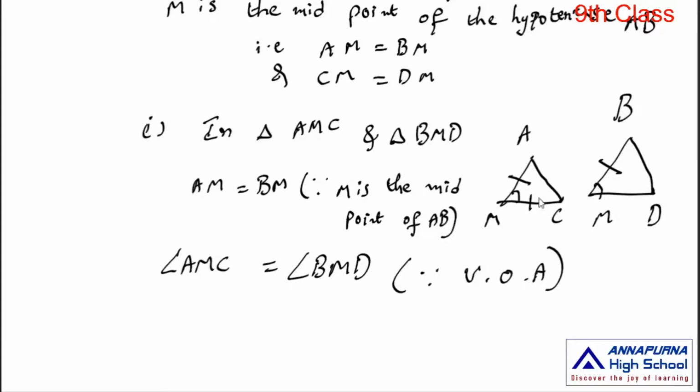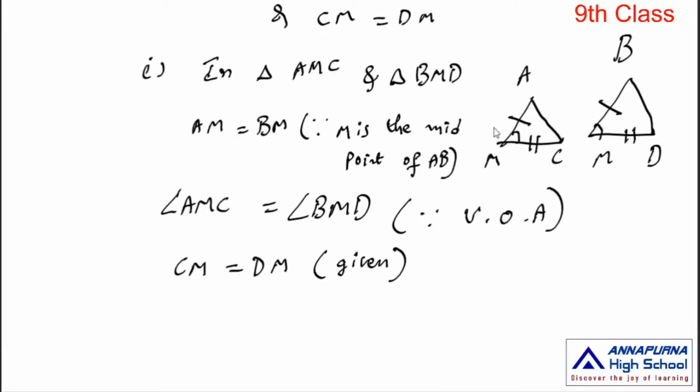Next, CM is equal to DM. Given condition. Observe these 2 triangles. By using side angle side congruence rule, these 2 triangles are congruent.